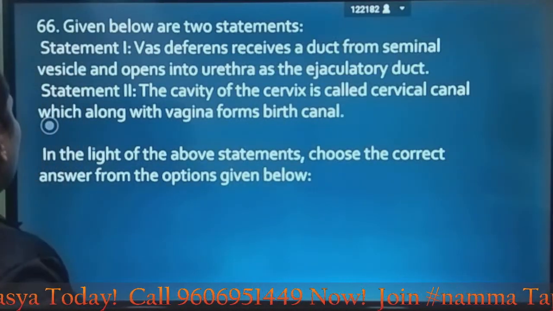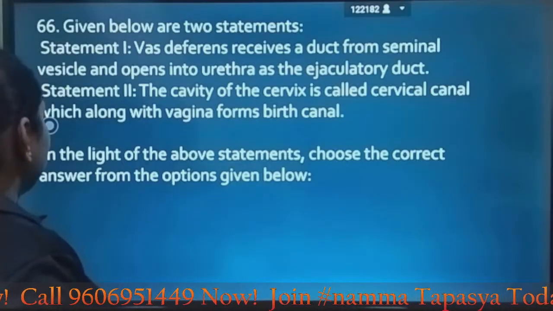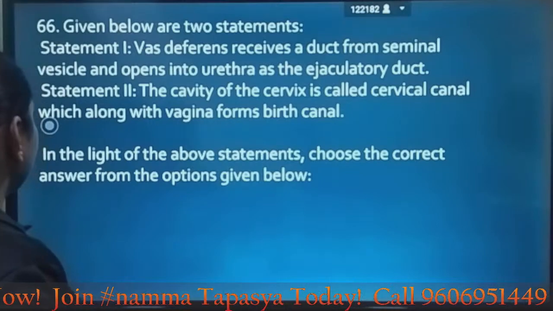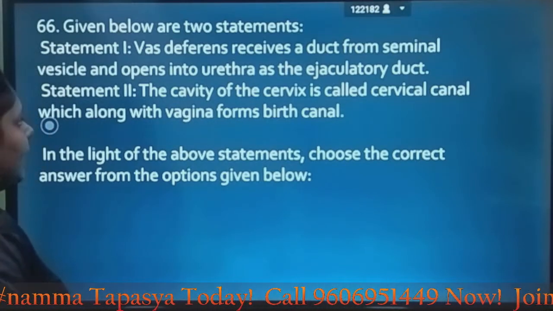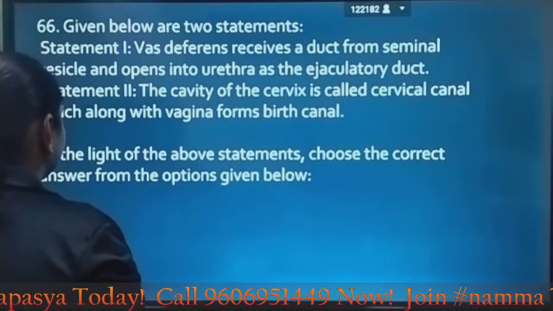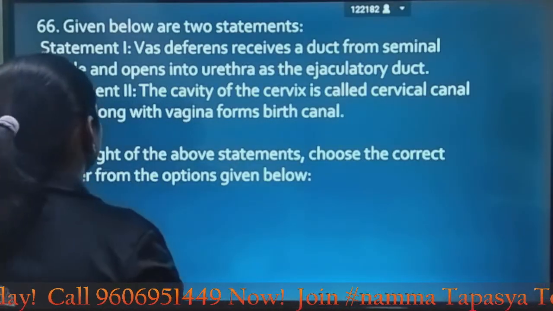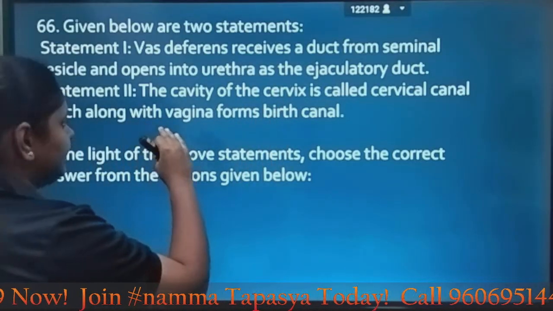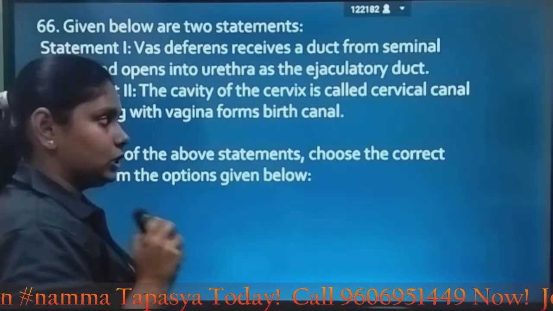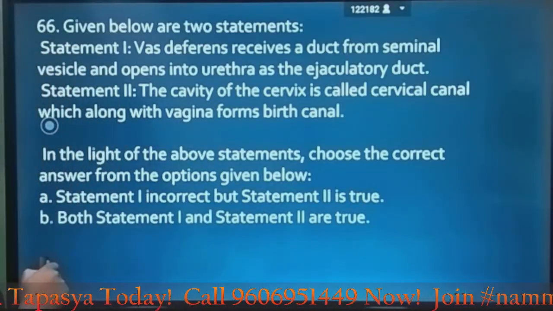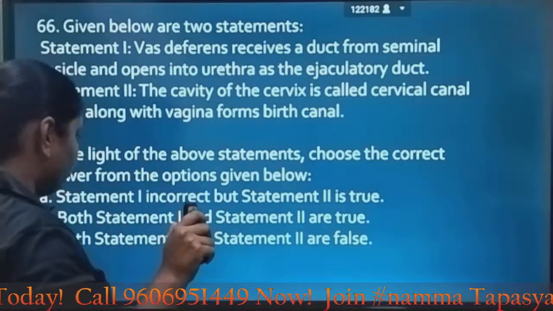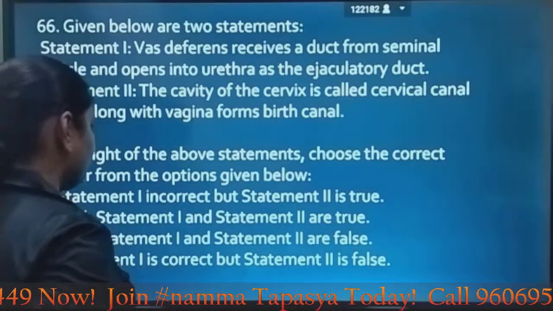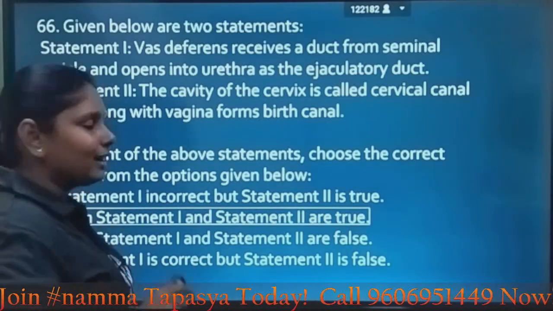Next question, given below are two statements, statement 1 and statement 2. Vas deferens receives a duct from seminal vesicle and opens into urethra as the ejaculatory duct. Seems to be correct. Statement 2, the cavity of cervix is called cervical canal, which along with vagina forms the birth canal, which is also correct. Let's look at the options. They're asking whether both are correct or false. Both are correct, so option 2, option B is the answer. Both 1 and 2 are correct.